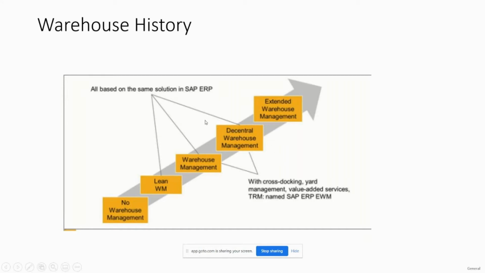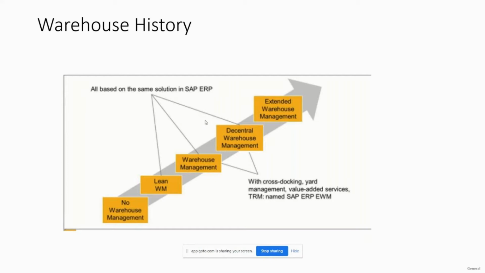Why do we keep this decentralized system as a separate system? Just to increase the efficiency of the ECC system. Whenever there is a downtime, it should not impact the warehouse management system, so warehouse people can continue their work even in the downtime. We have a downtime plan in SAP, for example when we receive patches, and in that time period we have to stop the systems for some time.